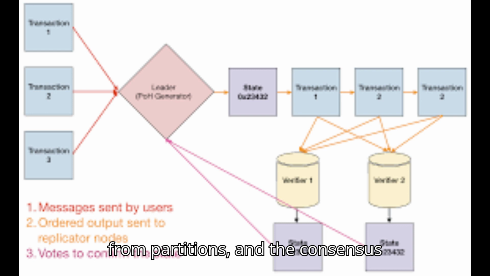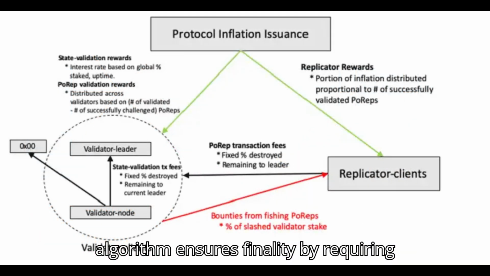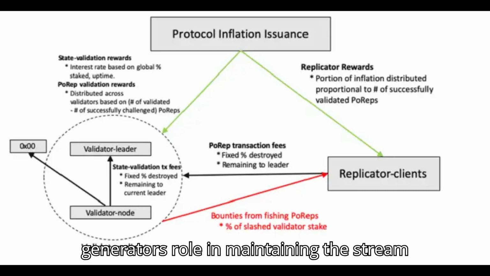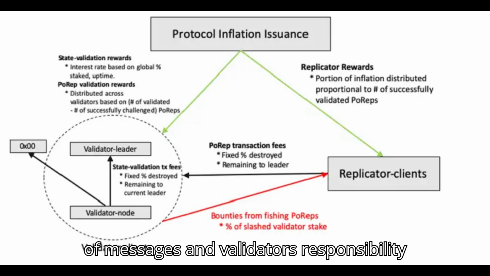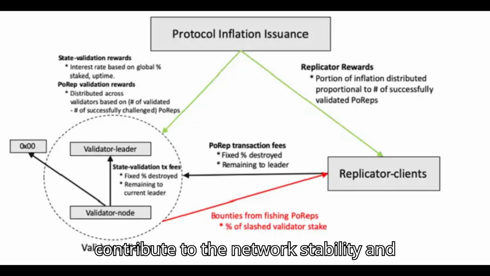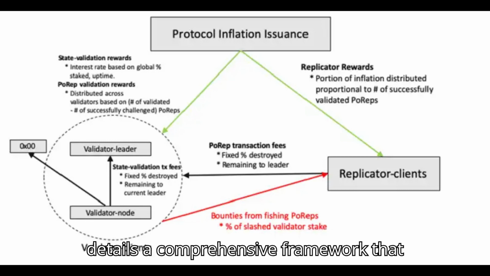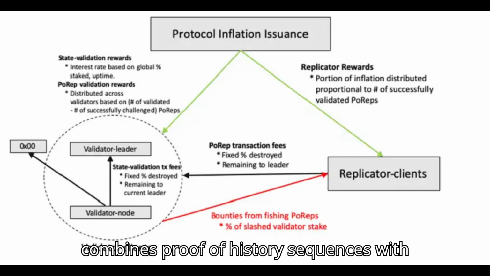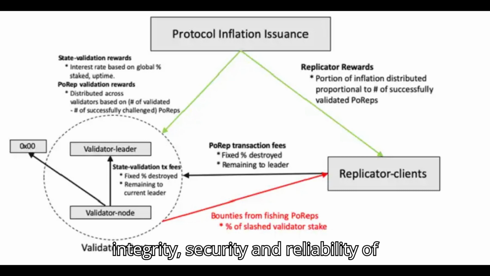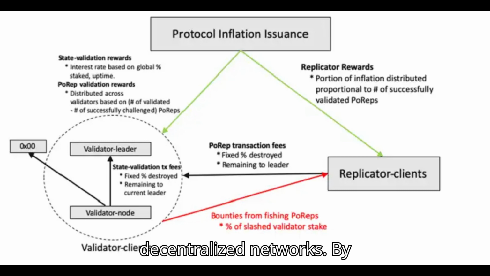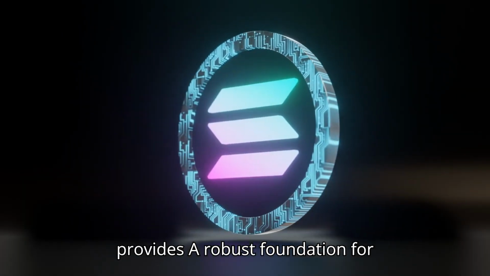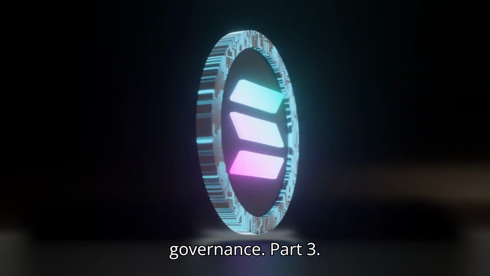Validators can recover from partitions, and the consensus algorithm ensures finality by requiring timely responses from network participants. The POH generator's role in maintaining the stream of messages and validators' responsibility to validate within set timeframes contribute to the network stability and reliability. The white paper details a comprehensive framework that combines proof of history sequences with proof of stake consensus to ensure the integrity, security, and reliability of decentralized networks. By addressing various attacks and implementing defenses, the system provides a robust foundation for transaction validation and network governance.